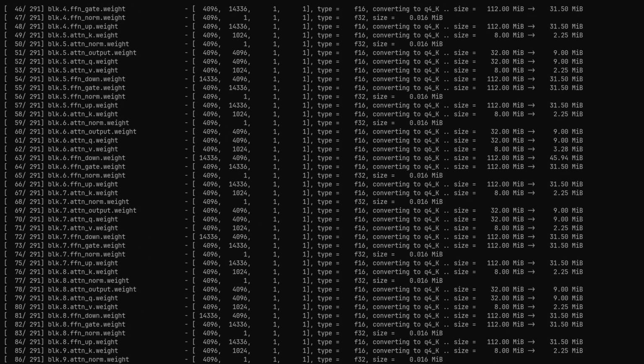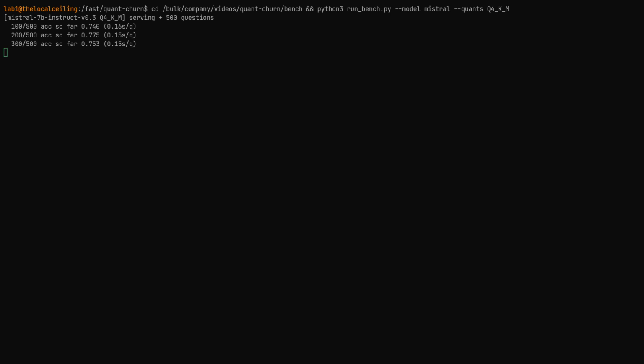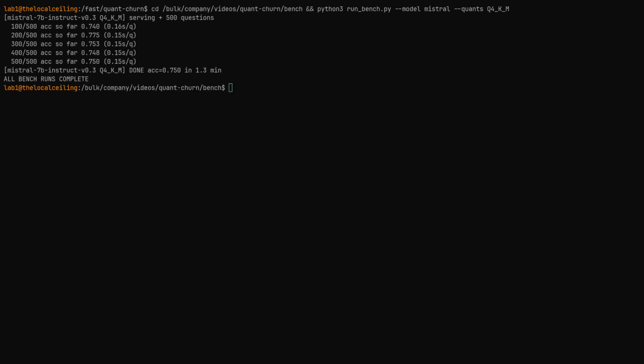Q8, Q6, Q4, Q3, Q2. Temperature 0, fixed seed, and a grammar that forces the model to answer with a single letter. A, B, C, or D. No sampling, no dice rolls. If an answer changes between quant levels, the only thing that changed is the weights.